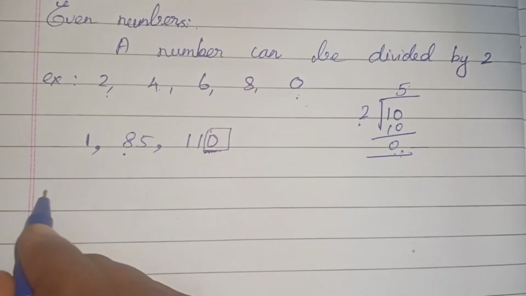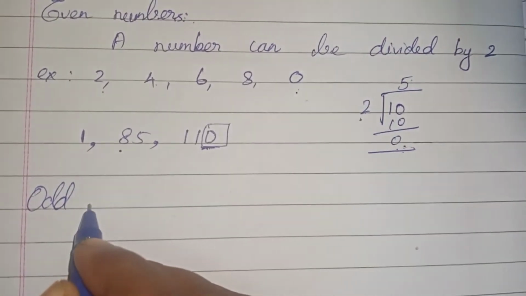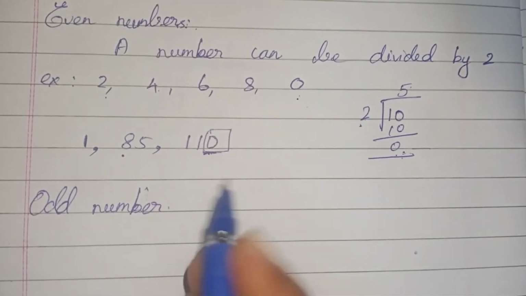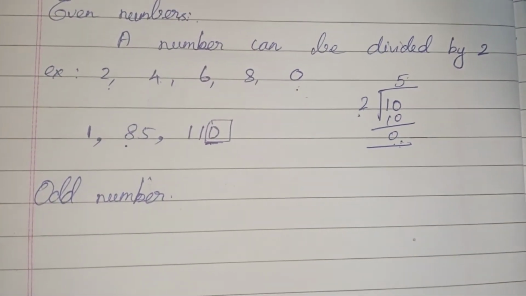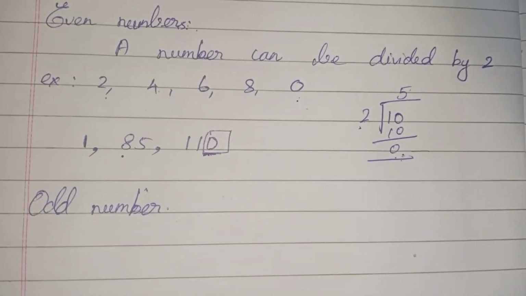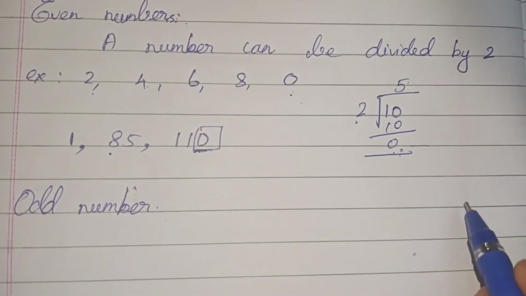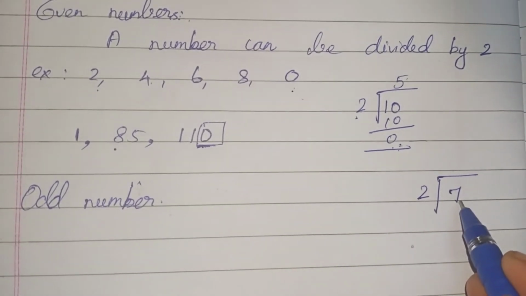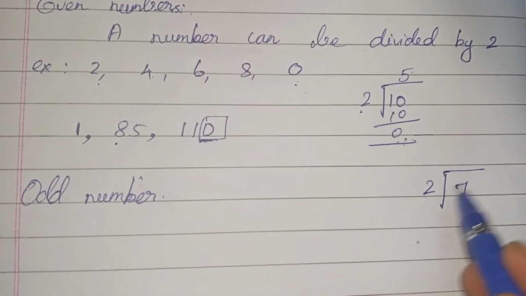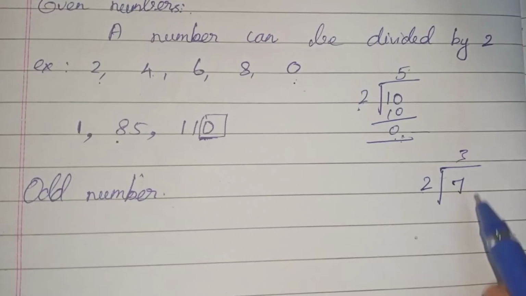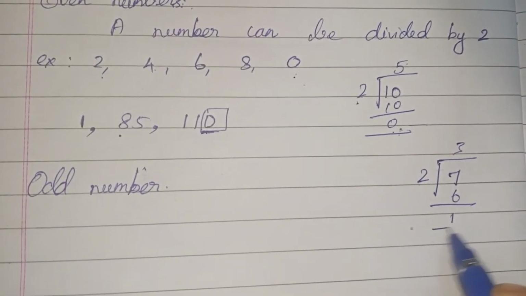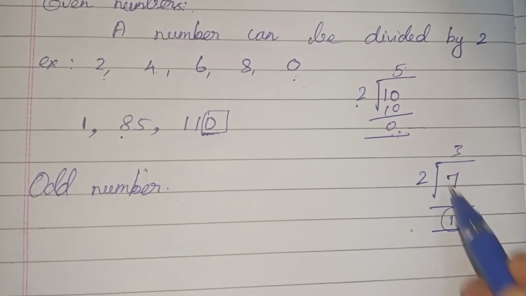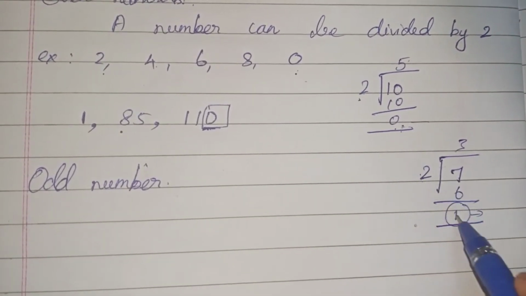So can you tell me what an odd number is? Just the opposite of that. If the number cannot be divided by 2, if you have a remainder, for example, if you have 7, when you are dividing 7 by 2, 3 2s are 6, so we have 1 as a remainder, isn't it? So 7 cannot be divided by 2.